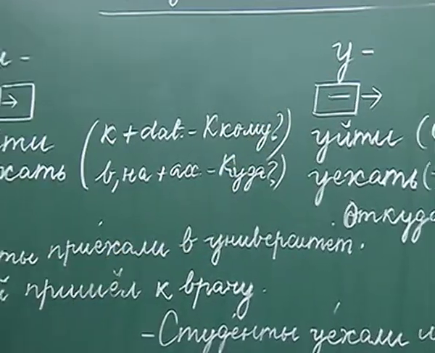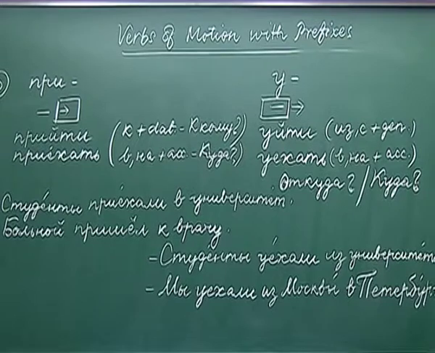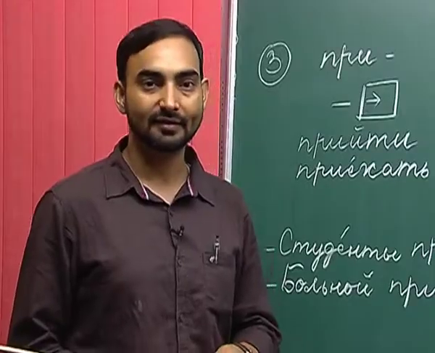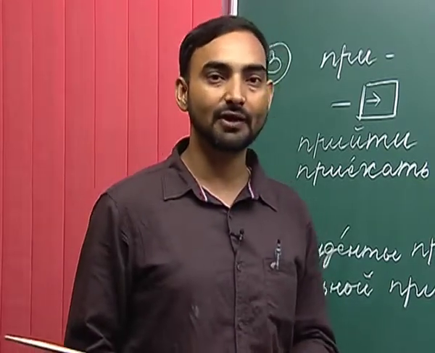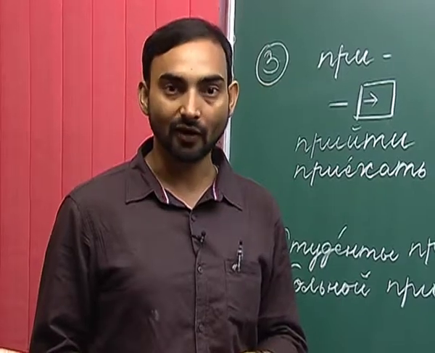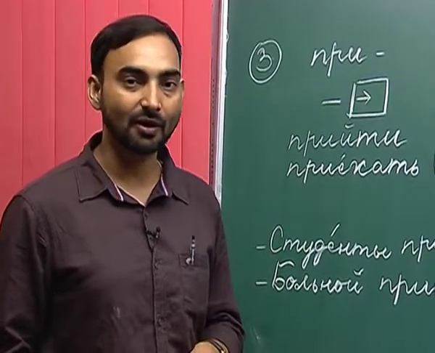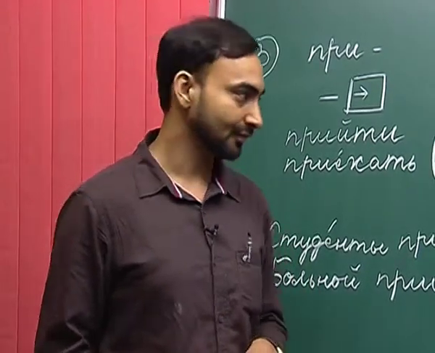But v and v are used when you are coming to a place from a closer distance. For example, if you are standing in a corridor and you are entering a room, then we will use the prefix v. Similarly, if you are inside a room and coming out of the room to the corridor, we will use the prefix v.